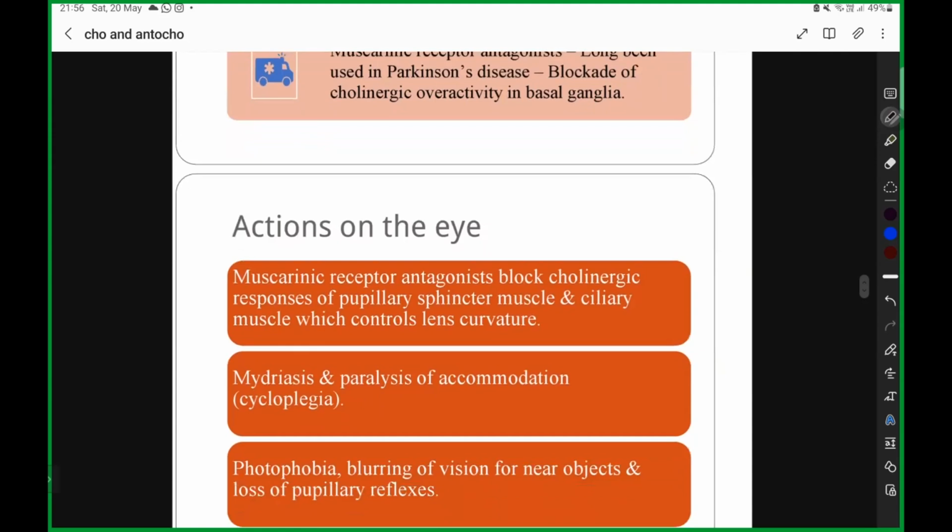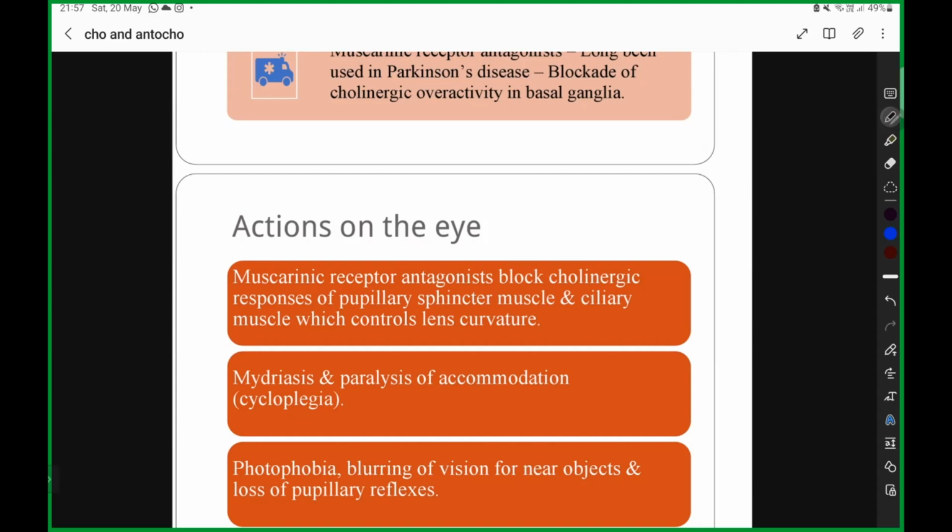What action is there in the eye? Muscarinic receptor antagonists are going to block the cholinergic responses. So it blocks the cholinergic responses. Normally, cholinergics cause meiosis, constriction of your pupil. So the opposite, this is going to cause dilatation, that is mydriasis. There we saw spasm of accommodation with cholinergic drugs. With anticholinergic drugs it is going to be paralysis of accommodation. There spasm of accommodation, here paralysis of accommodation. Is it clear?